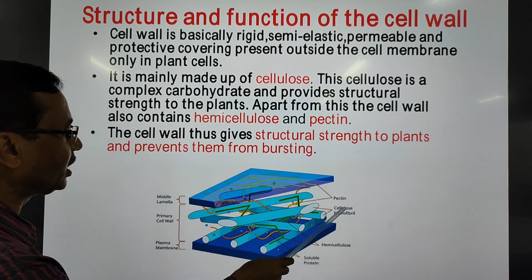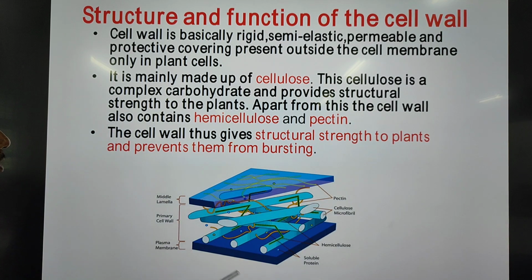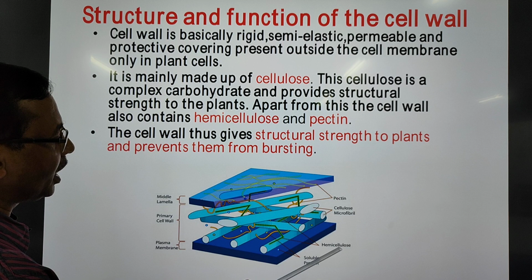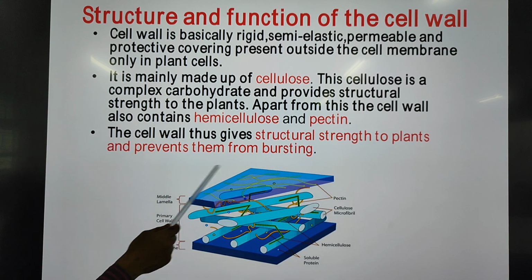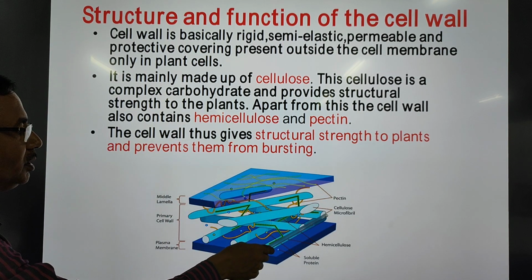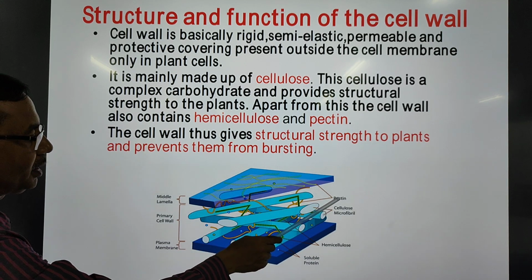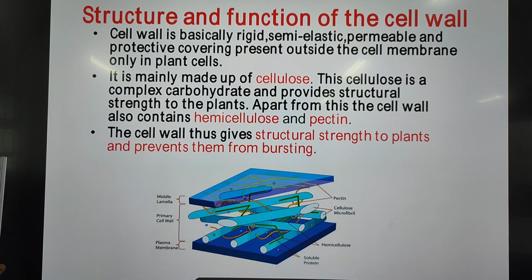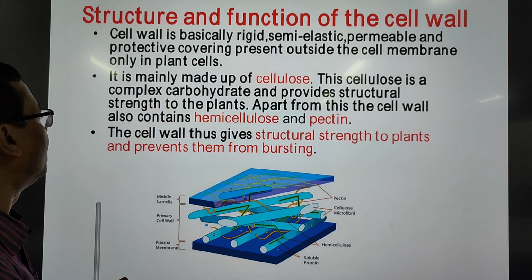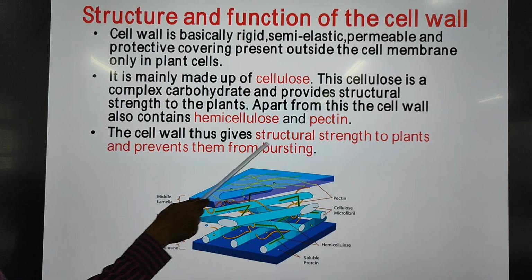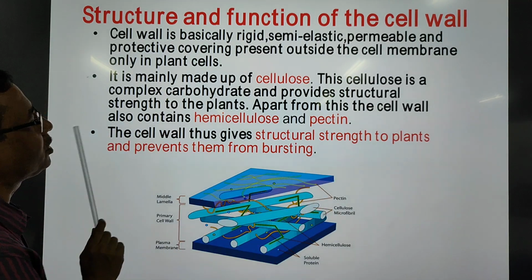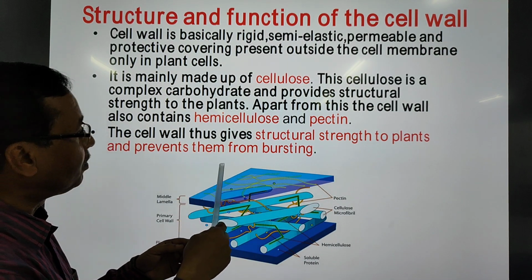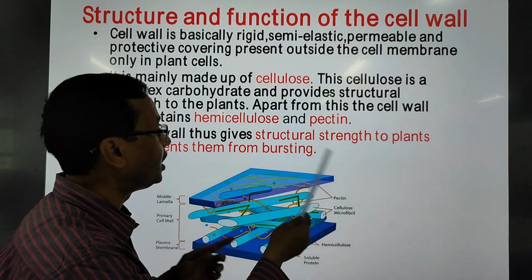You are able to see the cellulose here, the pectin here, and the hemicellulose here. So the basic main thing is cellulose. Apart from cellulose, pectin is also present and hemicellulose is also present. Because of this structure, the cell wall is able to give structural strength to the plants, and accordingly it prevents the plant cells from bursting.